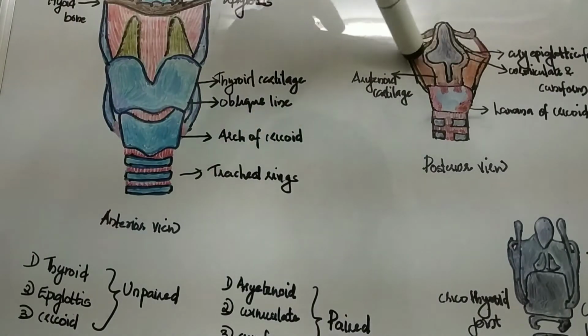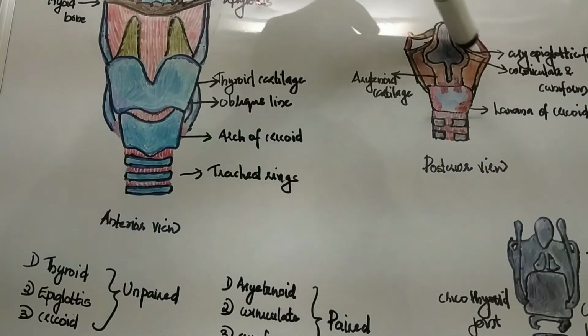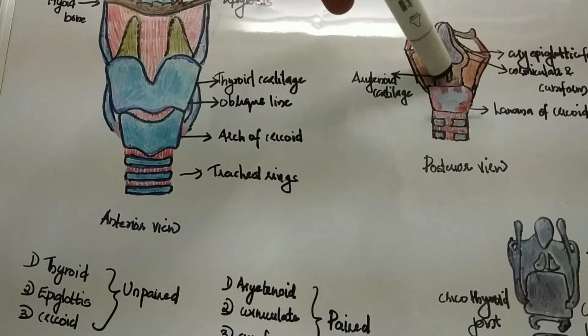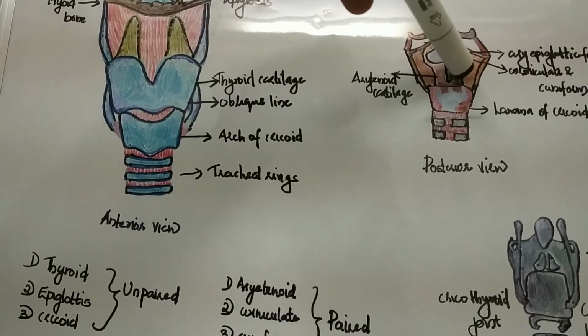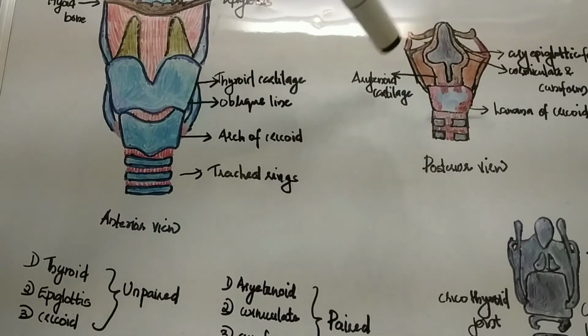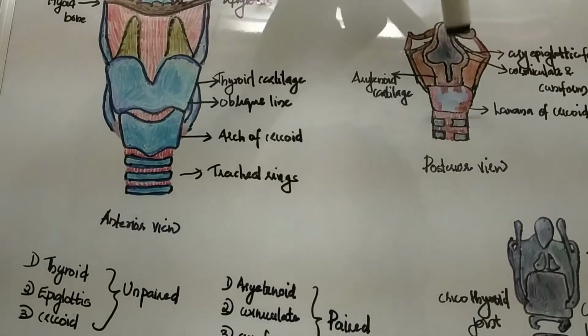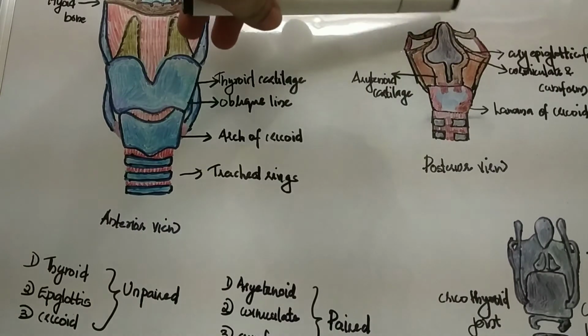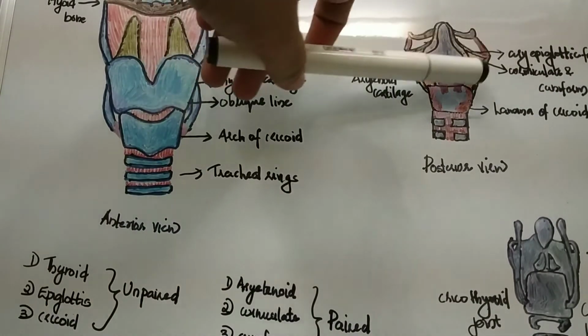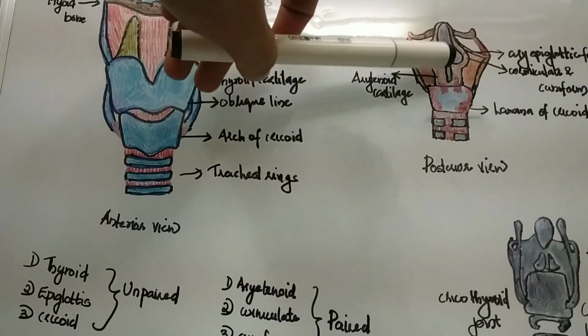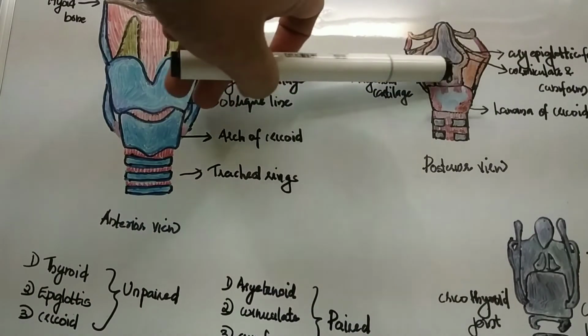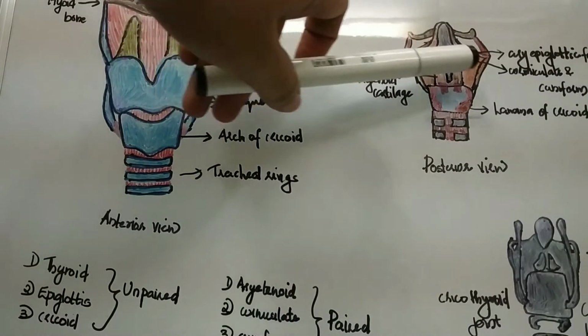They are also paired, so they are four in total, and posteriorly there is the arytenoid cartilage.